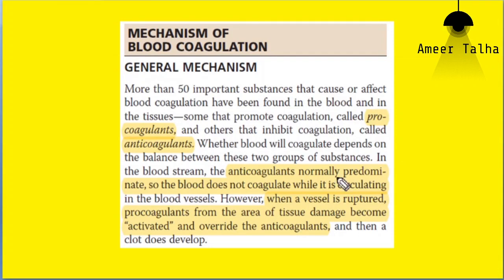So, as we discussed earlier, optimum balance should be there between the procoagulants and the anticoagulants. Normally, the anticoagulants are the ones which predominate in a normal, healthy vascular system. But whenever there is trauma or rupture of the blood vessel, the procoagulants predominate and override the anticoagulants. And we have discussed the list of procoagulants and anticoagulants.